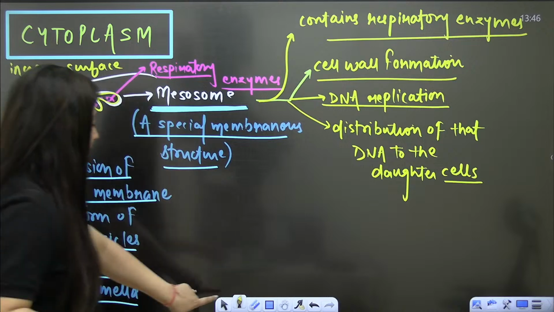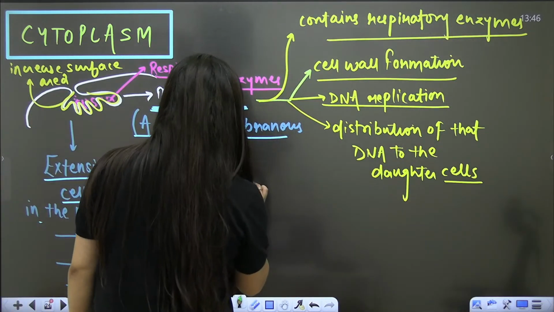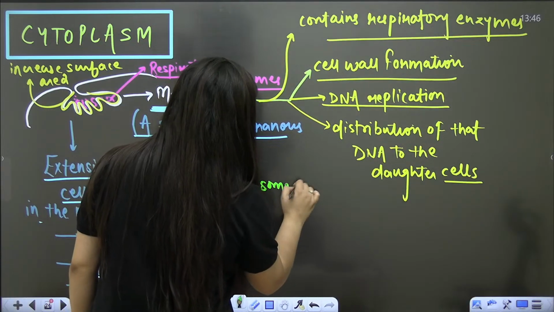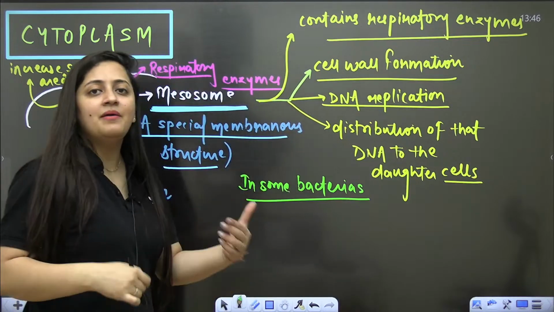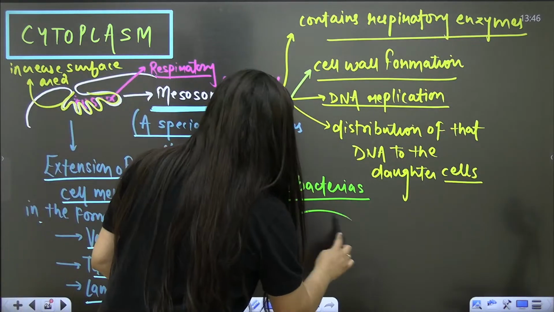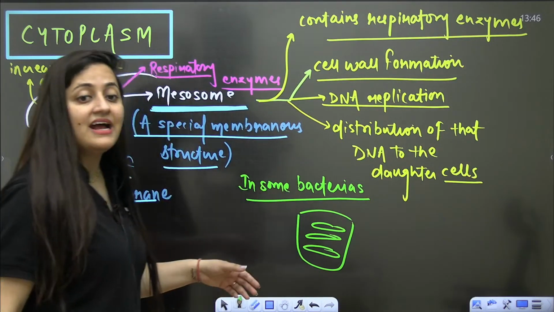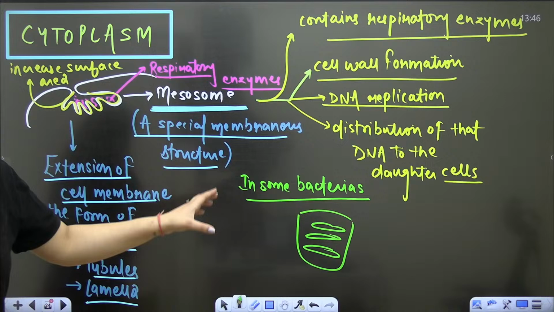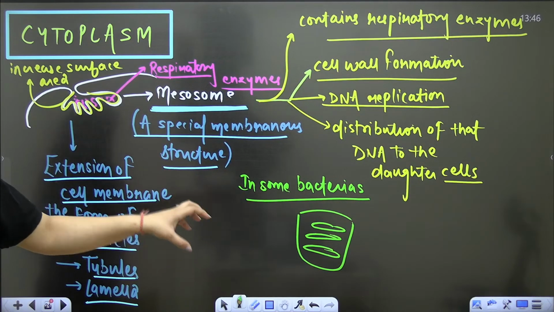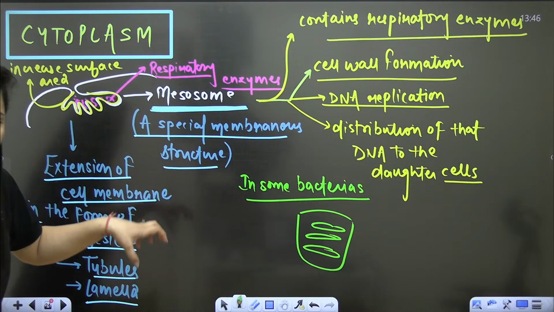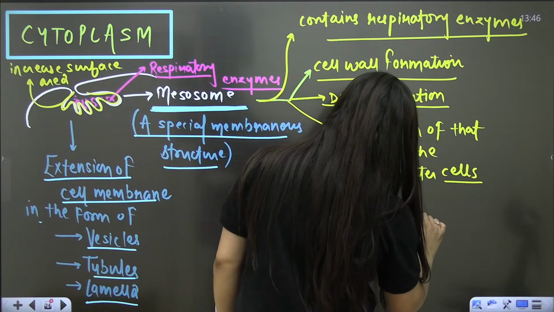Now in some bacteria, there are some other membranous extensions, and those will contain the pigment. In some prokaryotes, like cyanobacteria, there are membranous extensions that we are going to call chromatophores.